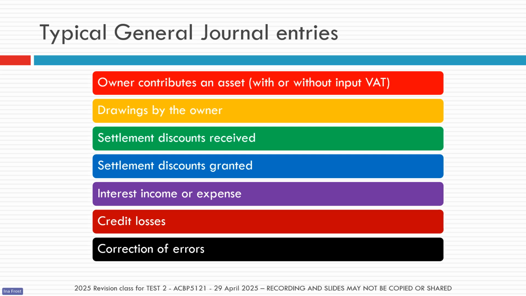So for the general journal, there's really just a handful of typical entries that you need to know how to record. The typical entries are when your owner contributes an asset to the business, where we're allowed to claim input VAT and when we're not. Drawings by the owner, when the owner takes inventory out of the business. Settlement discounts, either received or granted. Interest, either income or expense. Credit losses, corrections of errors. These are your typical general journal entries.